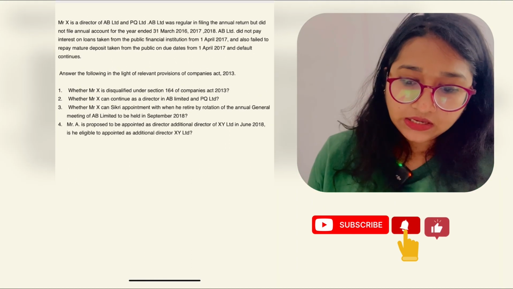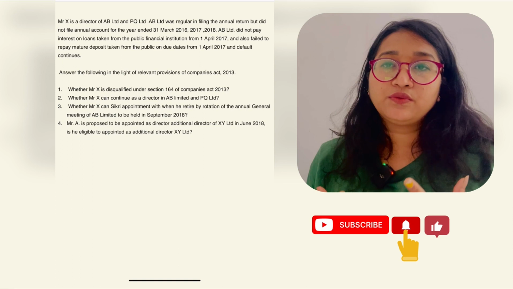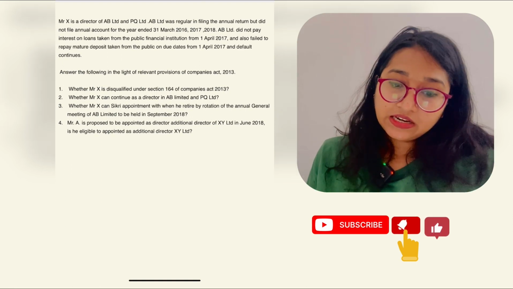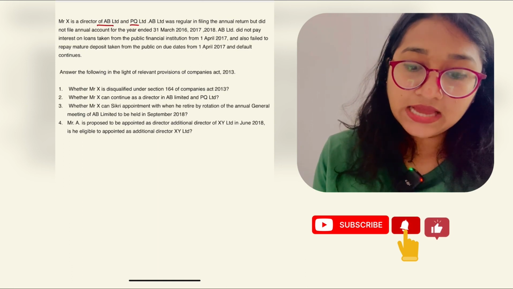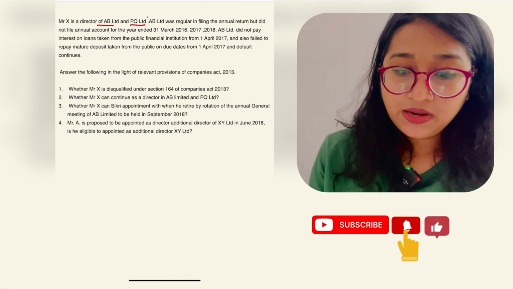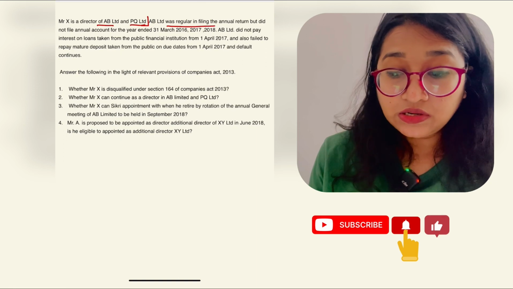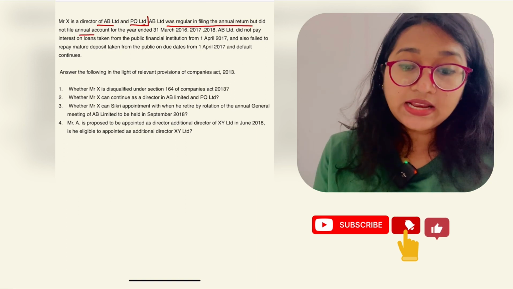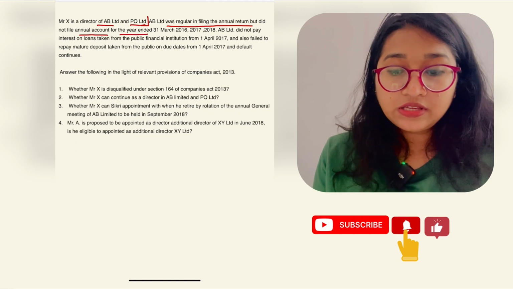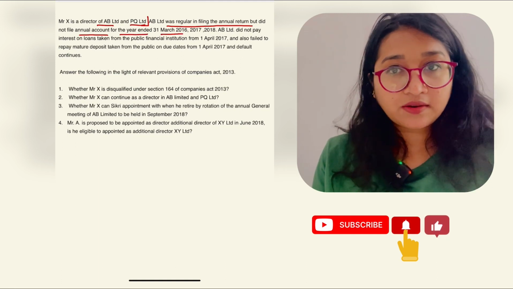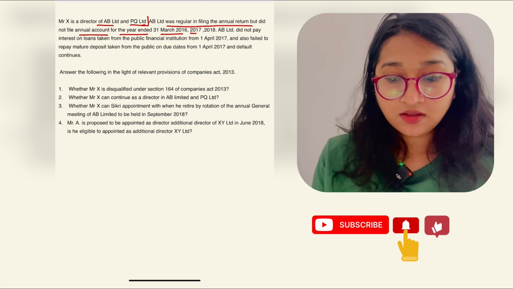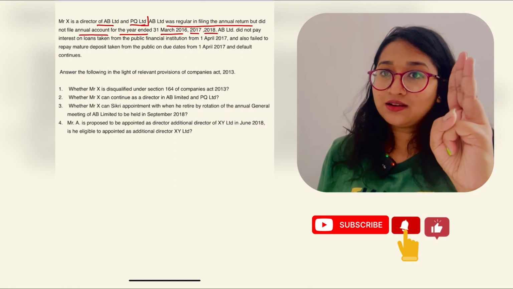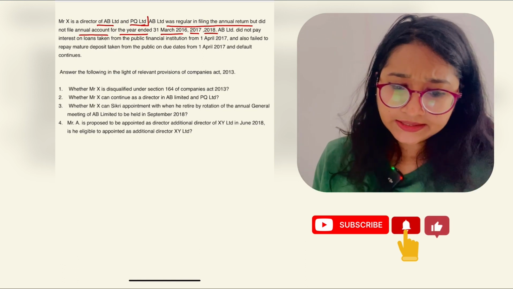Okay, let's go for one case law so that you could understand more about that. Mr. X is a director of AB Limited and PQ Limited. AB Limited was regular in filing annual return, but did not file annual accounts for the year of 31st March 2016, 1 year, remember, 2017, 2 years, 2018, 3 years. Let me write it.